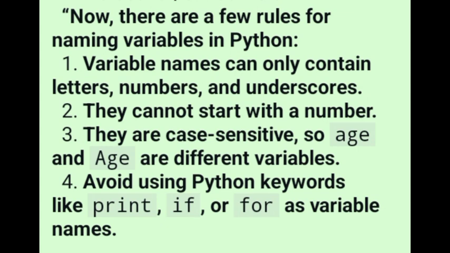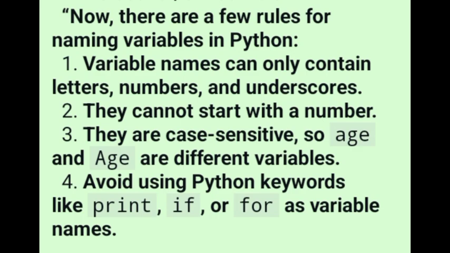Number 3, they are case sensitive. So, Age with a capital A and age with a small a are different variables. Number 4, avoid using Python keywords like print, if, or for as variable names.